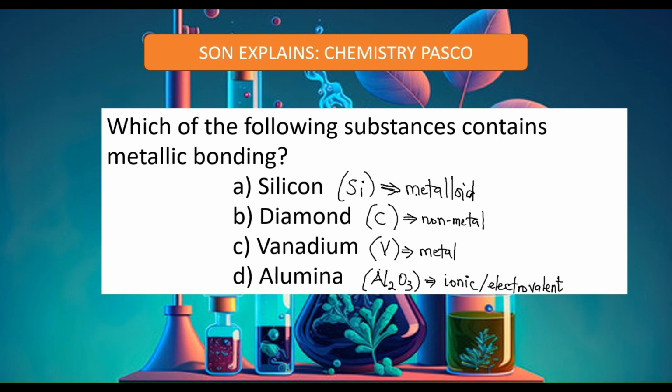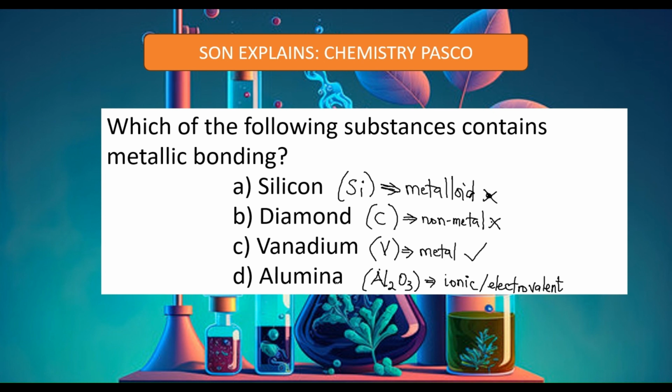So let's go again. Silicon is a metalloid, in between the two. Because we say metallic bonding, the thing should be a metal, so silicon does not qualify. Diamond, being from the non-metal family, is covalent, so it does not qualify either. Vanadium is the only metal here.